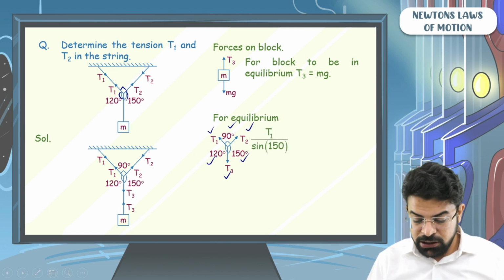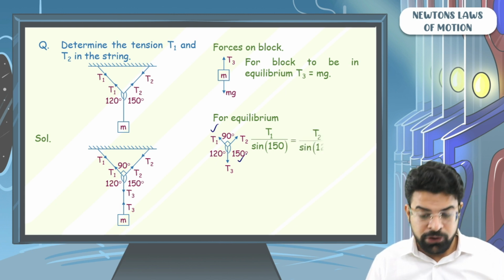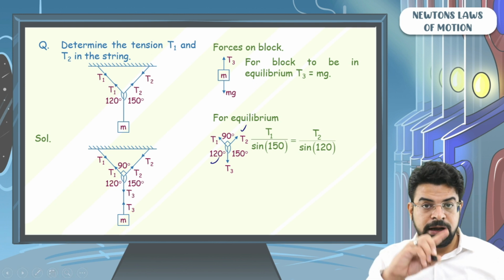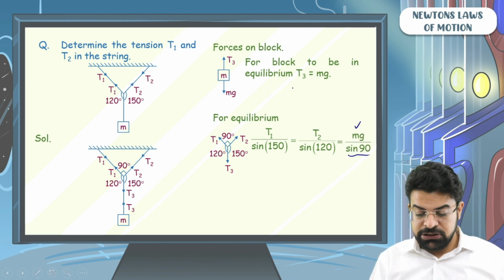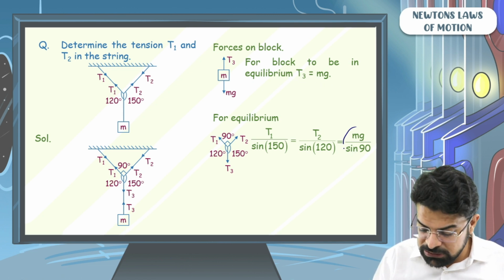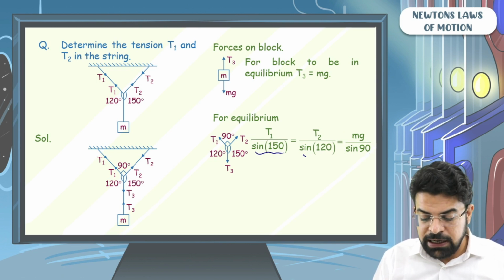So you can say T1 by sine 150 equals T2 by sine 120, opposite angle, equals mg by sine 90, as T3 equals mg, and sine 90 is one. Simple thing. So this last part becomes completely equal to mg. Now, how to find sine 150 and sine 120?